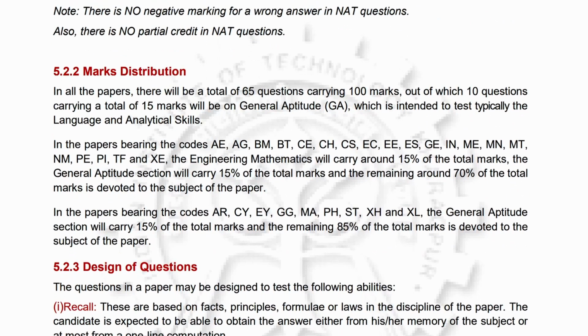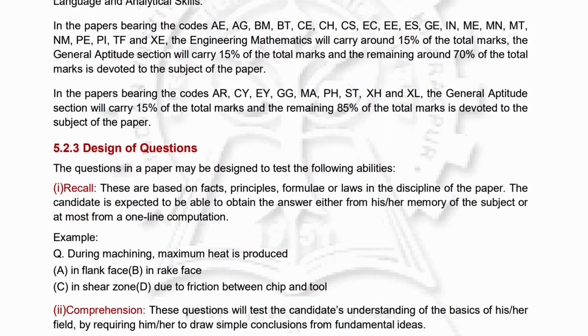So the marks distribution is there. Like I said, it's already mentioned here, we have 15 marks for the aptitude, 13 marks for the maths, and 72 marks for the rest of the paper. Okay,